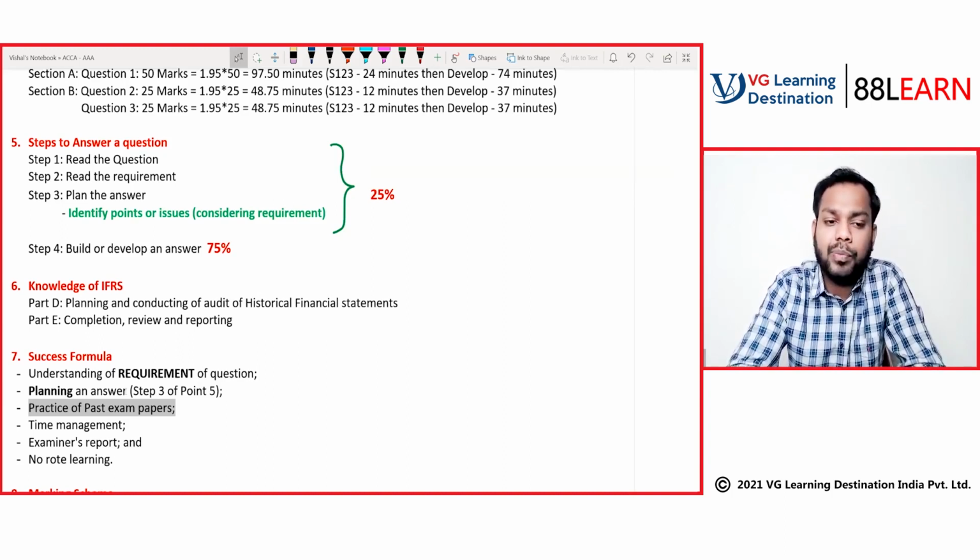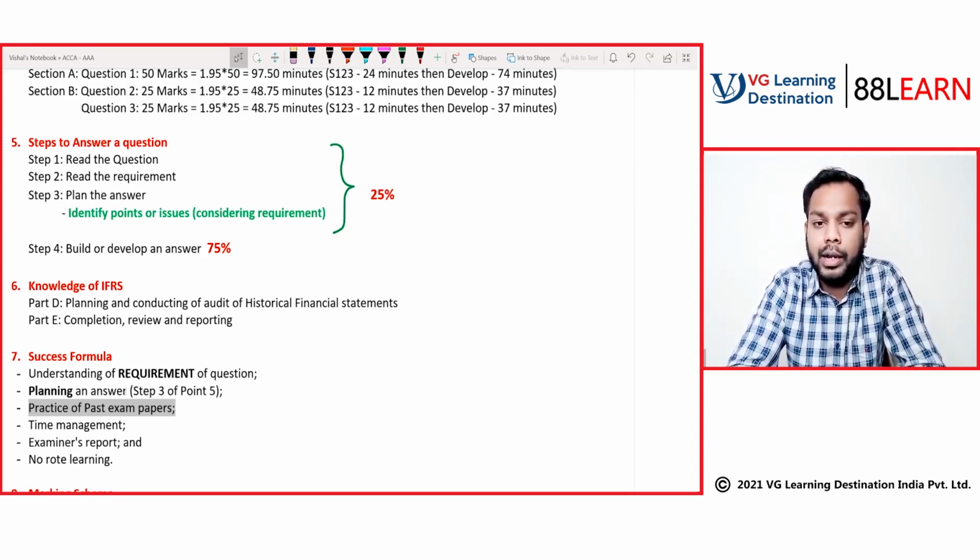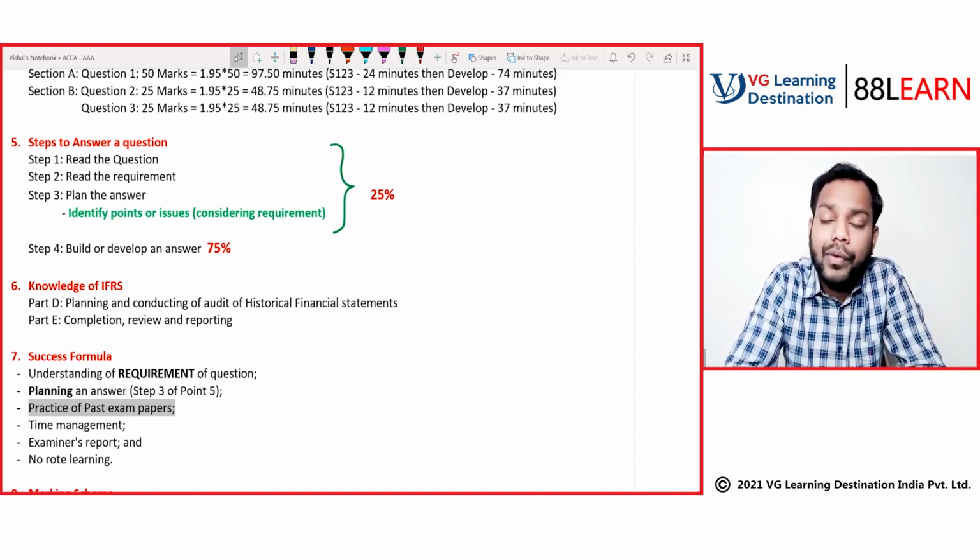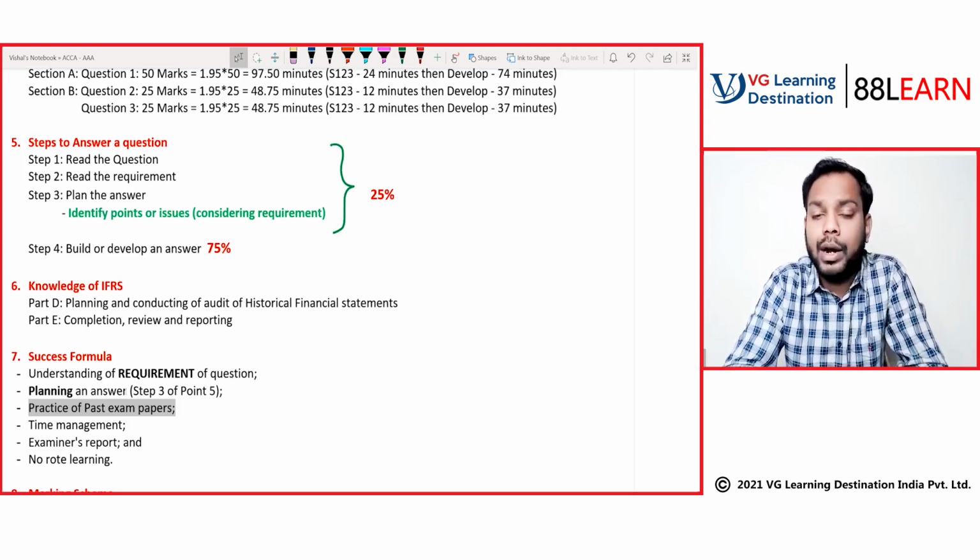Point 7, the last point, no rote learning. I'll again put an emphasis on this, no rote learning. Let's suppose we have discussed any topic, and a direct question comes to you from that topic. Even if a direct question comes to you, the examining team doesn't expect you to write a rote learned answer.